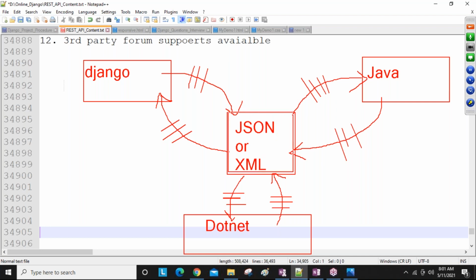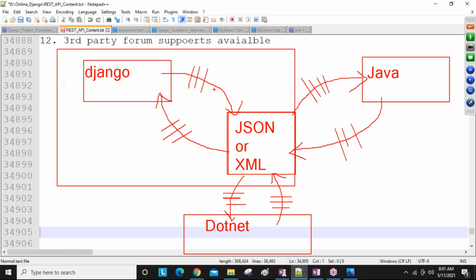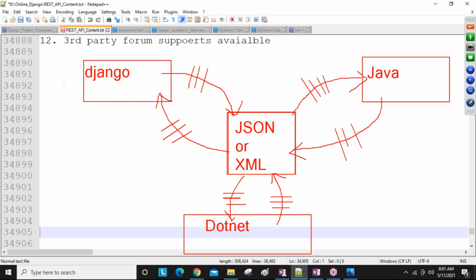JSON or XML we are calling universal languages. Why are we calling them universal? If the data is available in JSON format or in XML format, the data can be understood by Django or Java or .NET, like all languages. So here we are the Django REST API developers guys. Our goal is this one: how we convert our Django code into JSON format, and how we get the JSON response back.